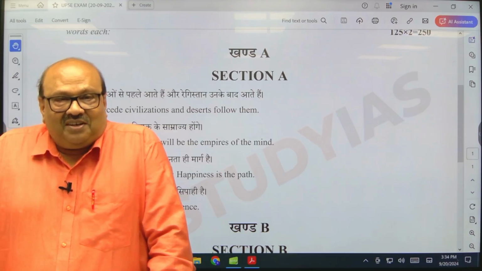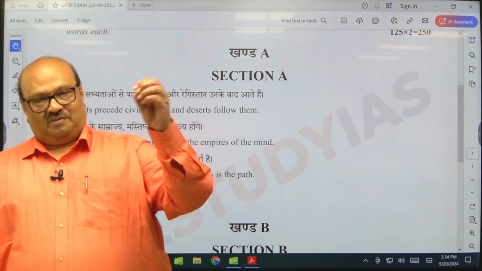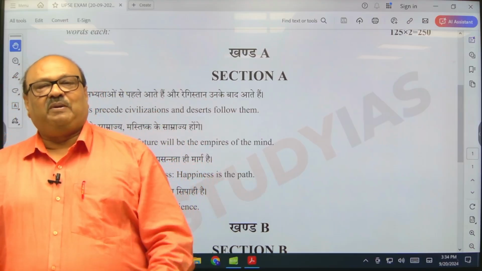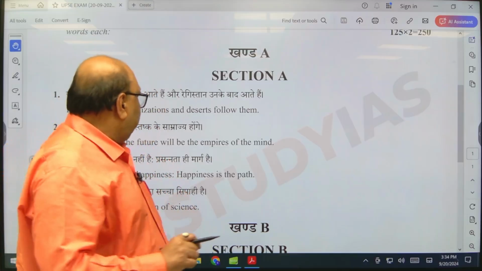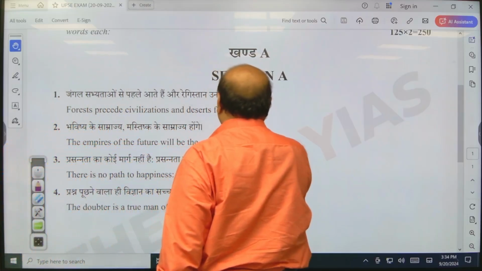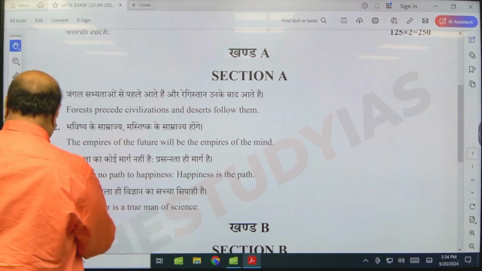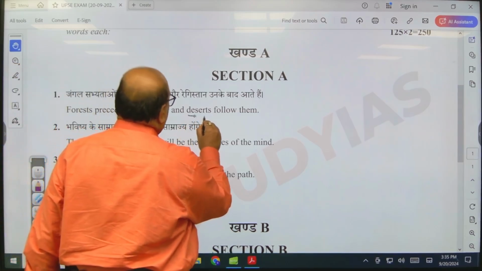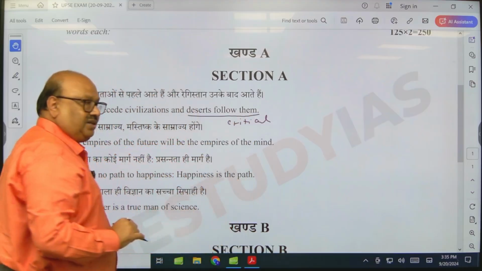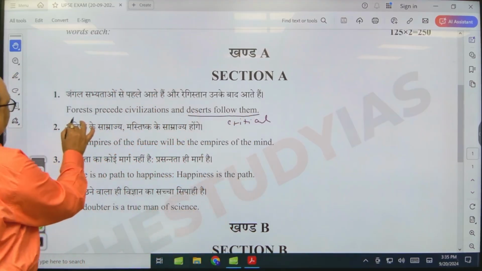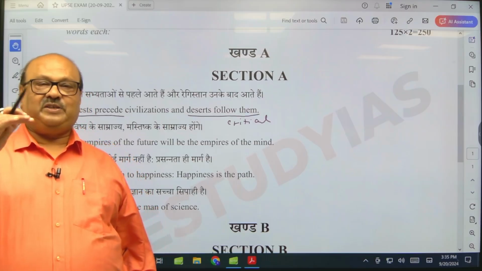The statement is critical of post-civilization developments which have led to desertification. So if the tone is critical over here, what about here? Pre-civilization status.